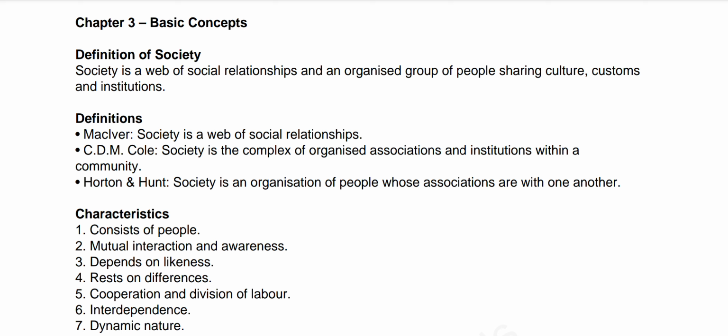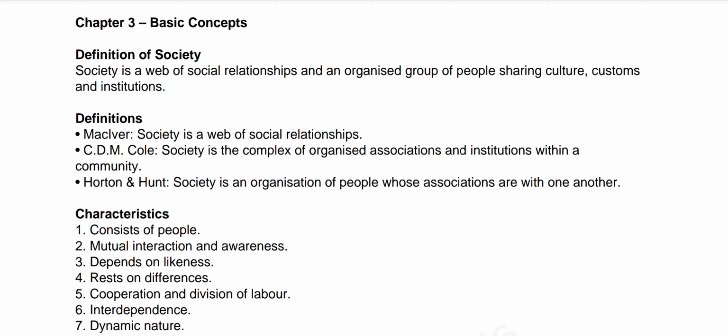First we will learn about society. What is society? The word society is most fundamental to sociology. It is derived from the Latin word socius, meaning companionship, fellowship, or friendship.